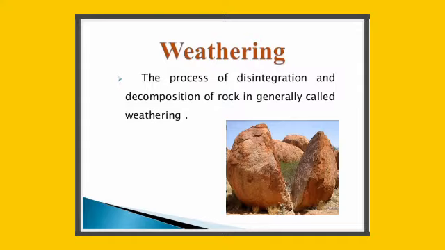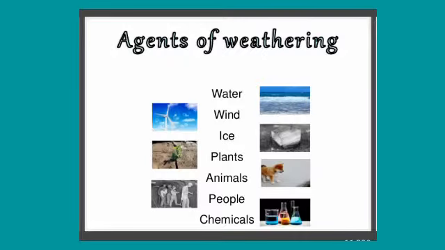It is the breaking up of rocks into fragments, small pieces, while decomposition is the decay of rocks due to chemical action. Agents of weathering: water, wind, ice, plants, animals, people, and chemicals help in weathering, children. The broken rock materials formed as a result of weathering remain where they were formed. They are not transported, thus, weathering is a static process.